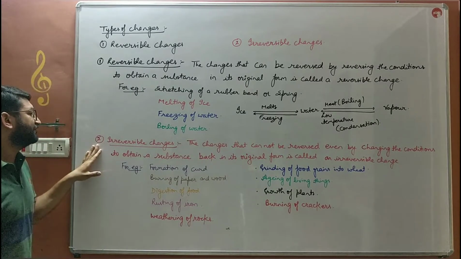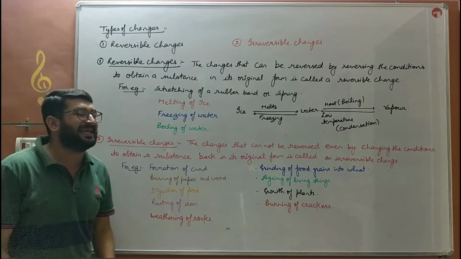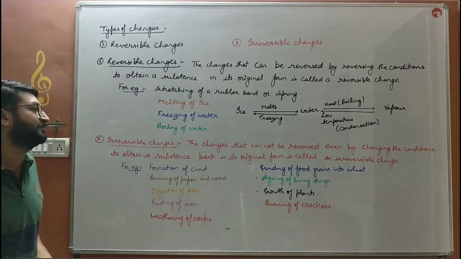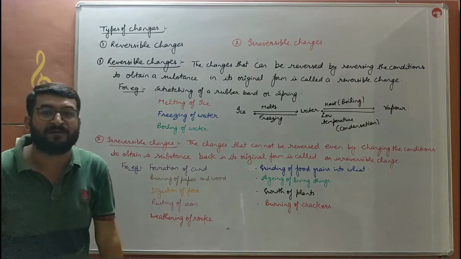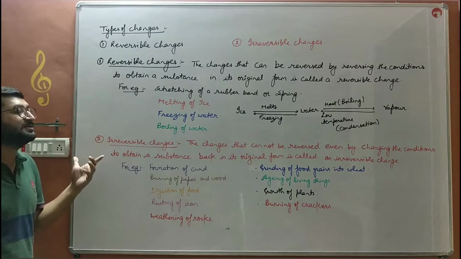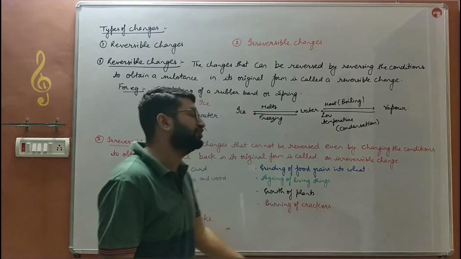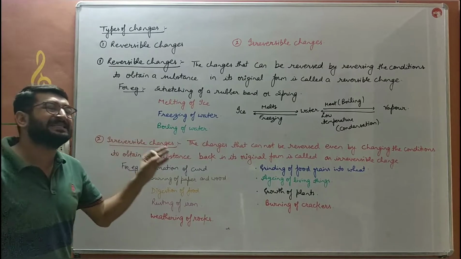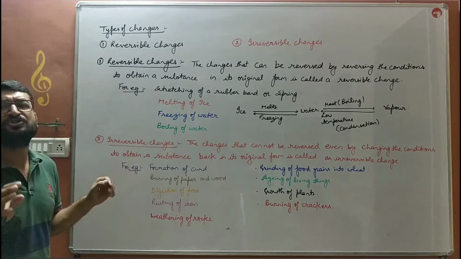Whereas the second kind of changes are known as irreversible changes. The changes that cannot be reversed by changing the physical conditions of a substance, and we cannot get back that substance in its original form. That kind of changes are known as irreversible changes. So what are these, bache? The changes that cannot be reversed easily by changing the conditions of a substance, or to obtain a substance back in its original form. Those kind of changes are known as irreversible changes.